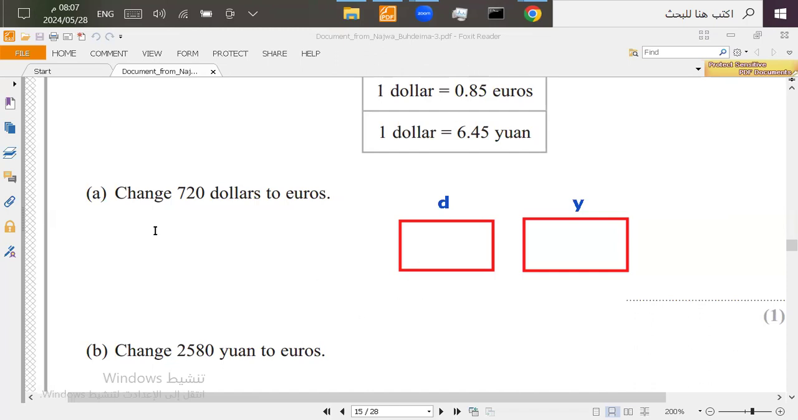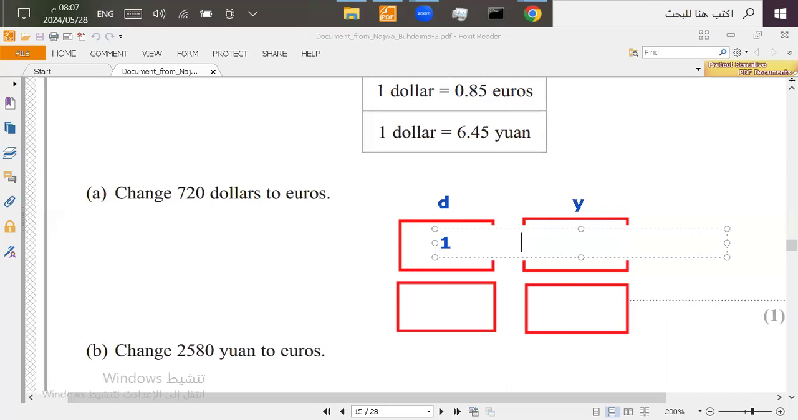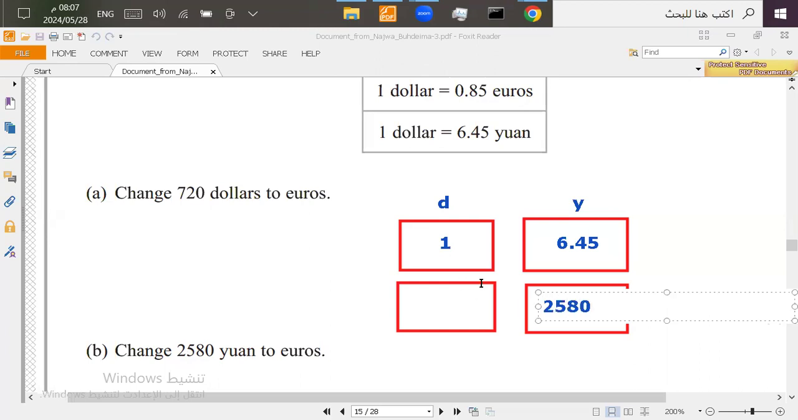So first, dollar to yuan. Let's use the boxes. So we know that each dollar will equal 6.45. So we're going to turn this amount of money to dollars, okay? So here, 2580. As you can see, I put it under the yuan. I didn't put it under the dollars because I want to know how many dollars it is. We put the same units under each other, okay? Now we use the X method.